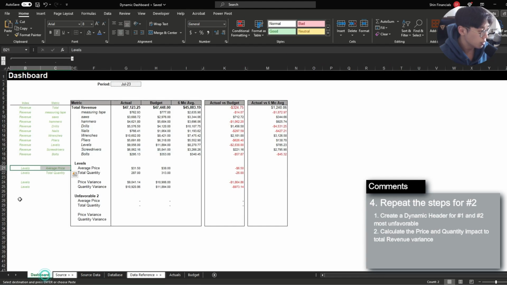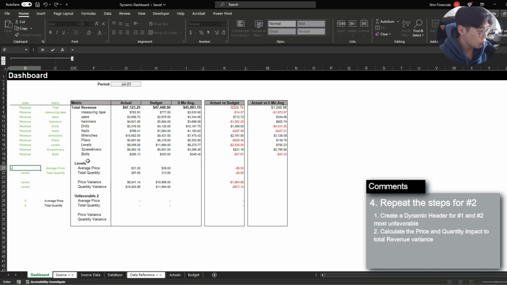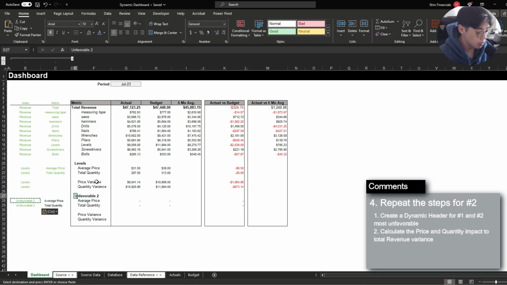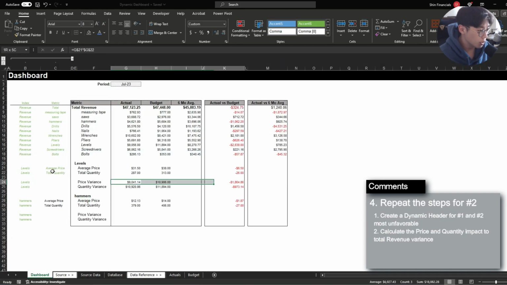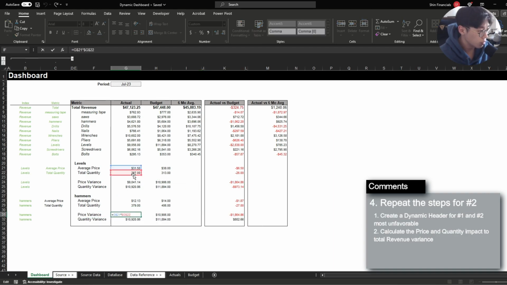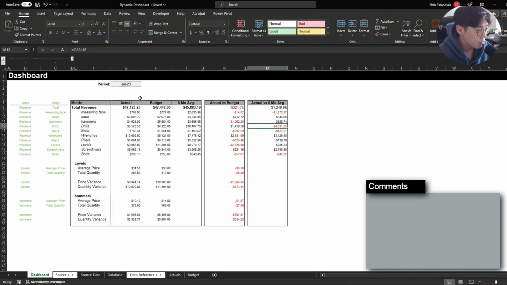And then for the dashboard, we can just copy this section right below here as well, and copy these indexes over here. So instead of levels, we also need this to be dynamic. And then this is going to reference right here. And the unfavorable is going to reference hammers right here. And then for the price variance, we're just going to update the references so that it now references the bottom section over here. And now we finished our dashboard.